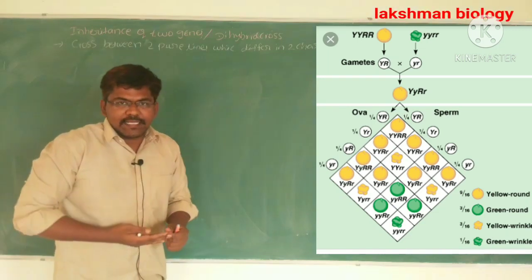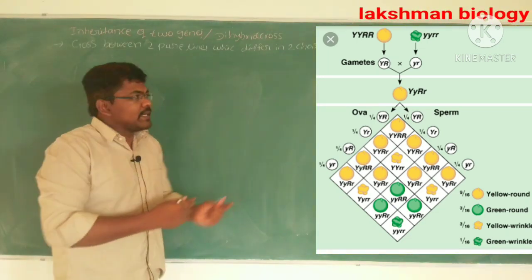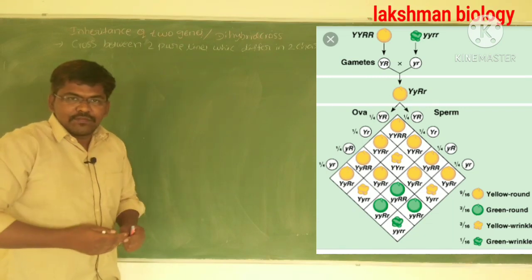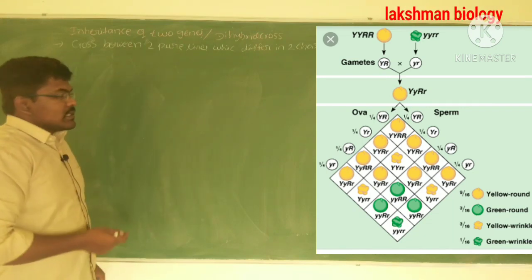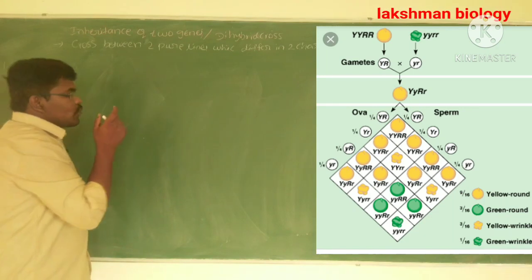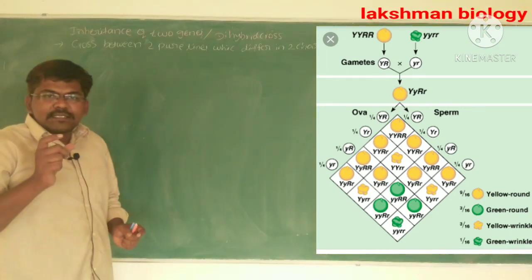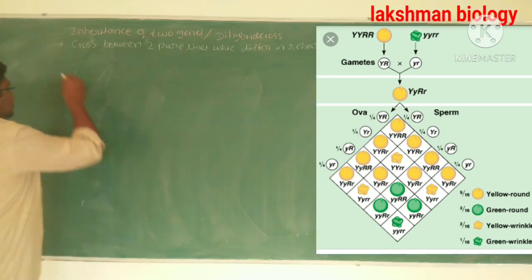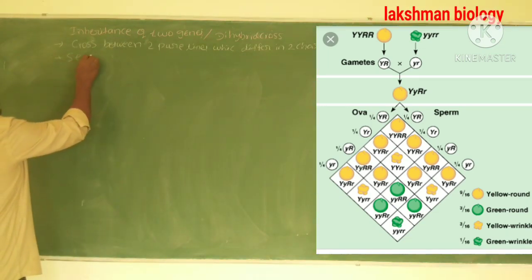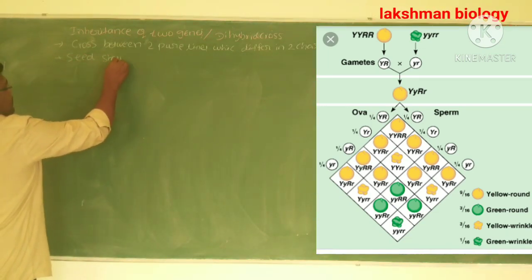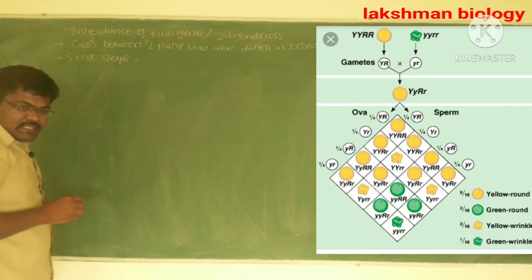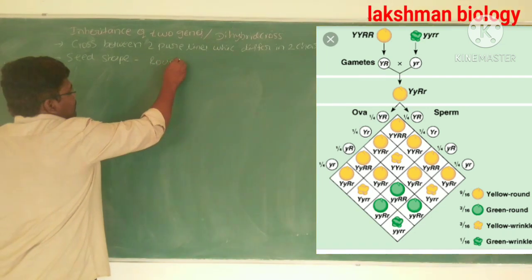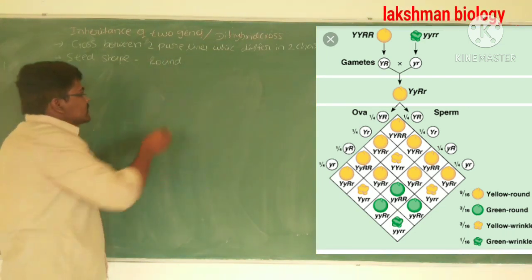Here, what are the characters taken by Mendel for the dihybrid cross, for the inheritance of two genes? Number one is seed shape. In the seed shape, round is dominant.